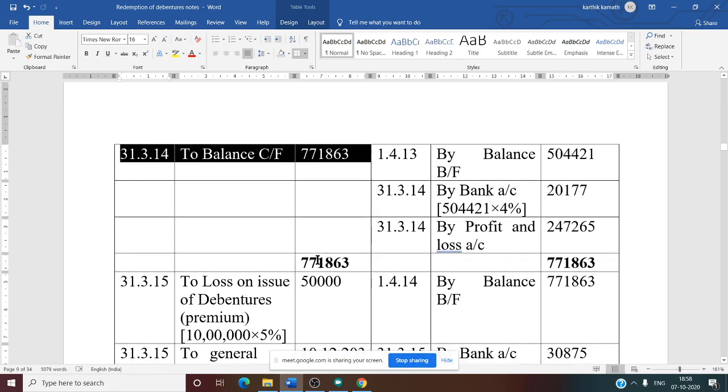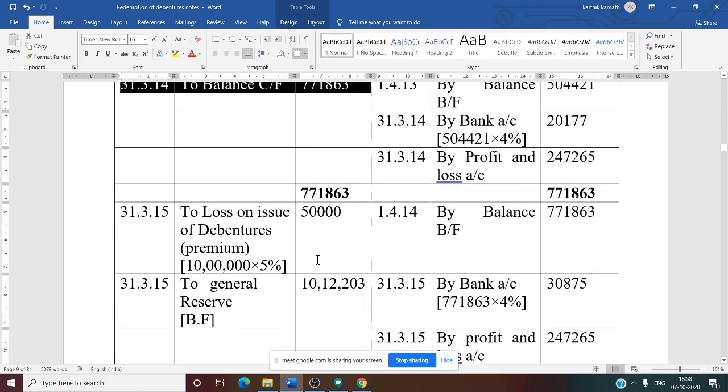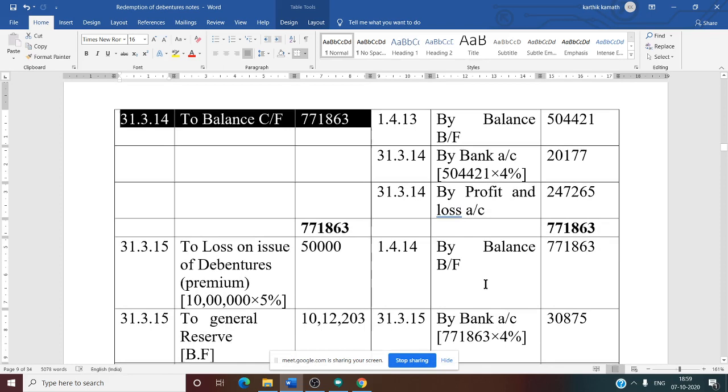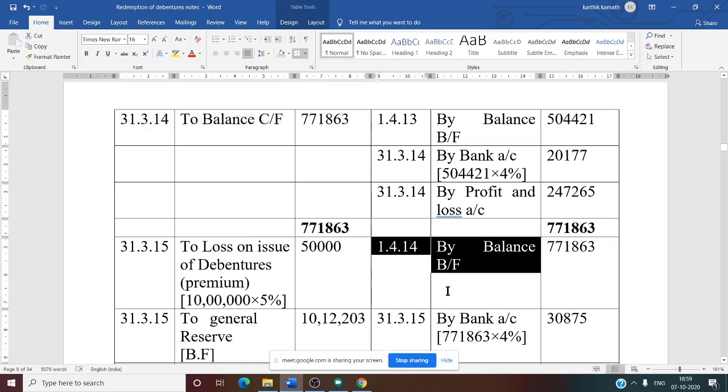Now we need to calculate for the fourth year. The last one is the fourth year. How to calculate for the fourth year? The closing balance of the previous year comes here, on the credit side. See this. 1/4/2014 by balance brought forward, that is, the previous year's closing balance is the opening balance of the last year. Okay, now